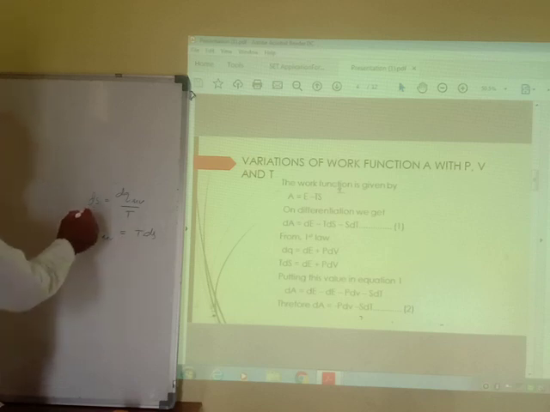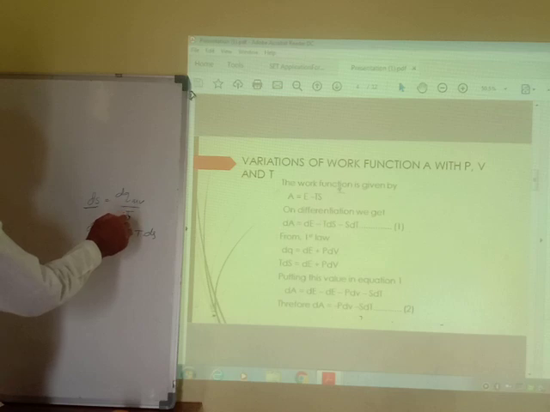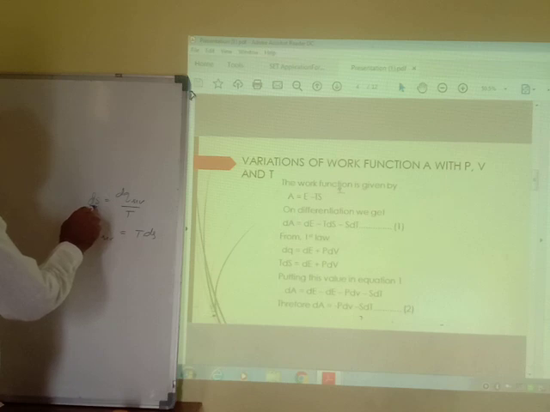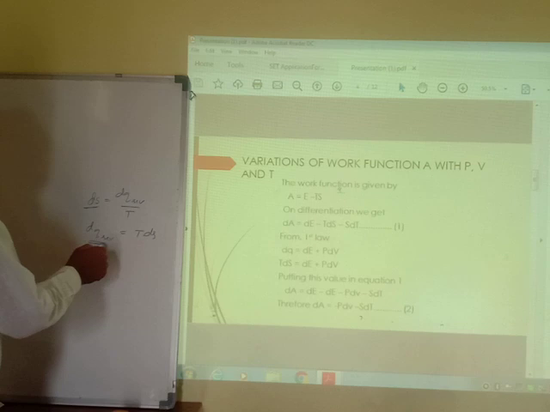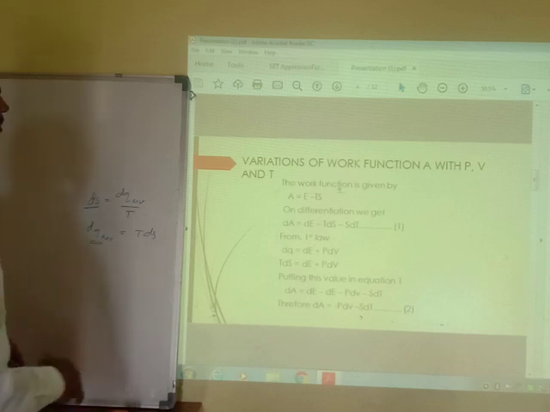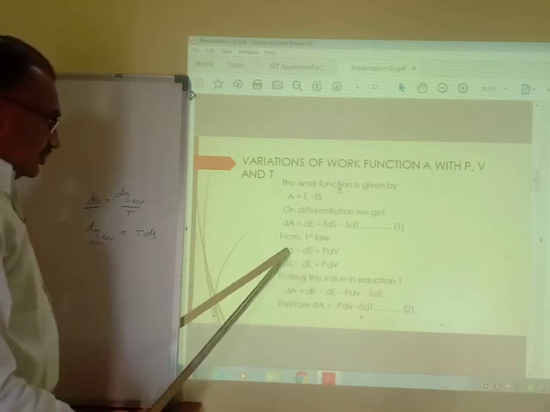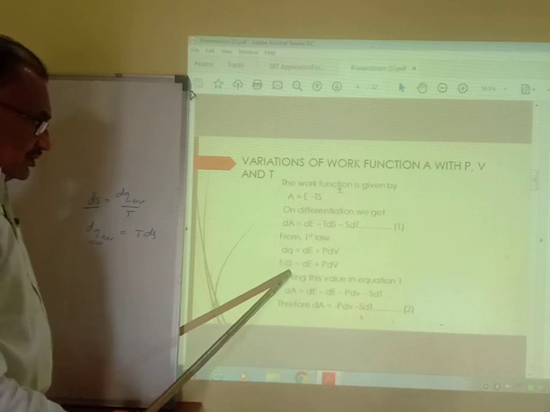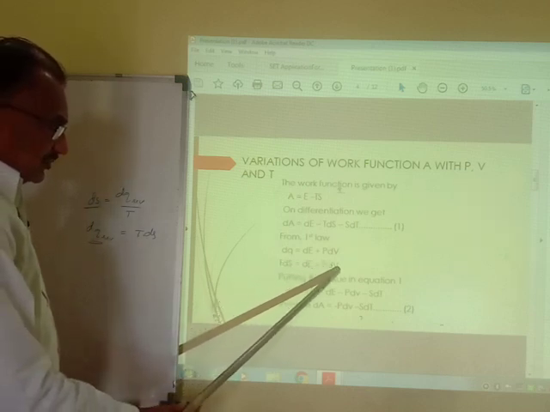This means the entropy change dS is the heat exchanged reversibly at a particular temperature. Therefore dQ equals TdS, and this TdS is equal to dE plus PdV.